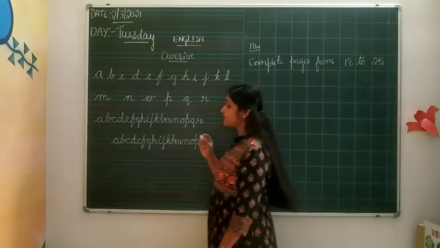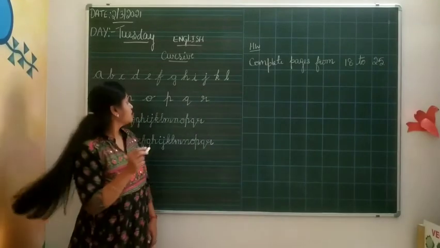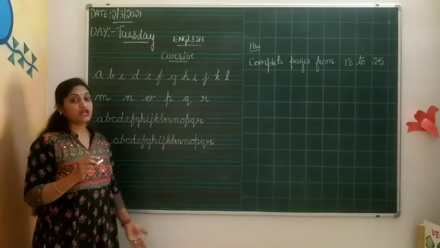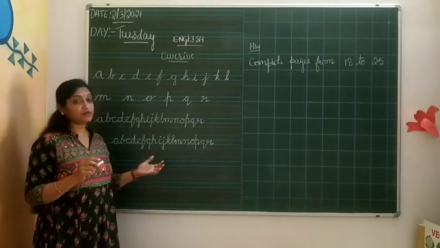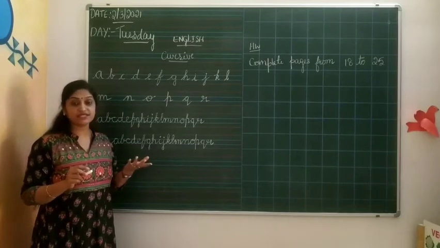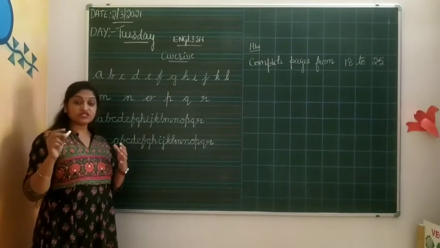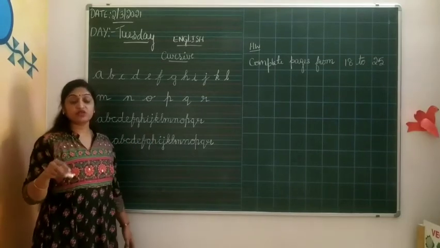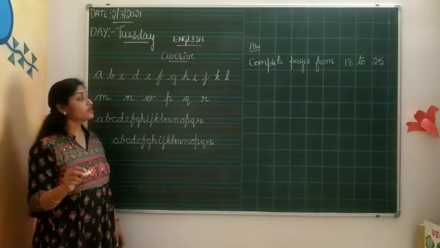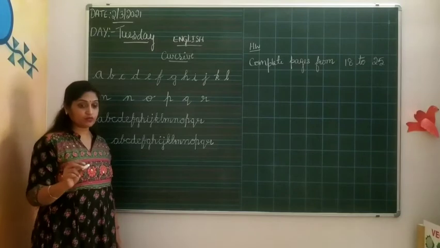Complete pages from 18 to 25, that is M, N, O, P, Q, R. Every time I tell you so many pages are there, but don't think like that because it is all only tracing. You need not concentrate and write, only concentrate on the dotted line. So it's very easy homework. Try at home.